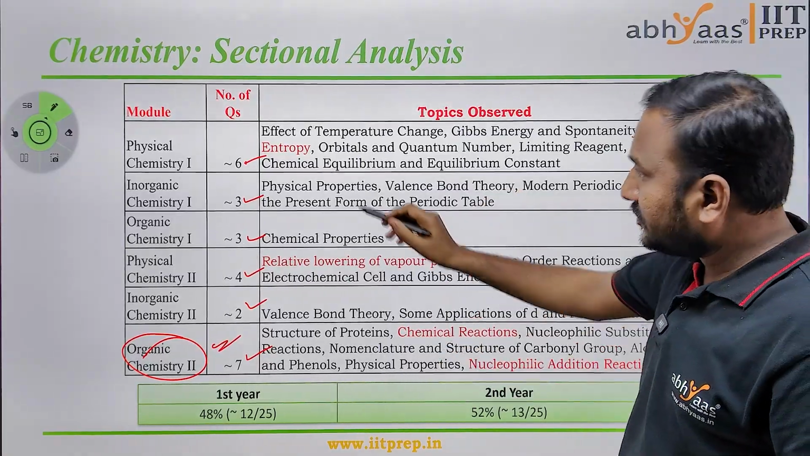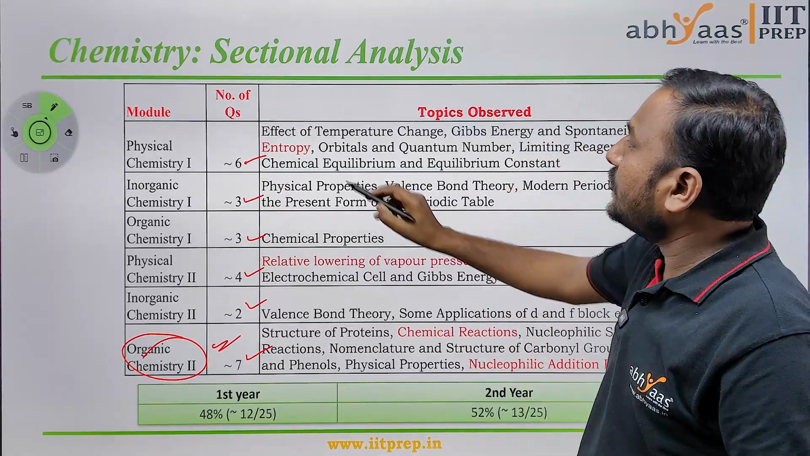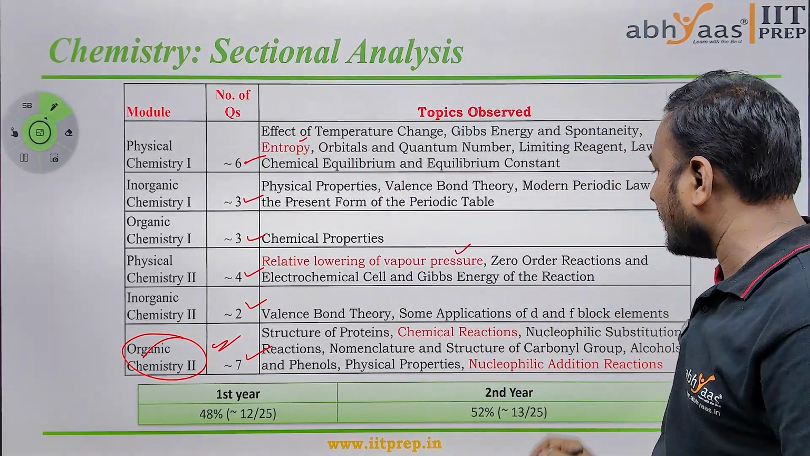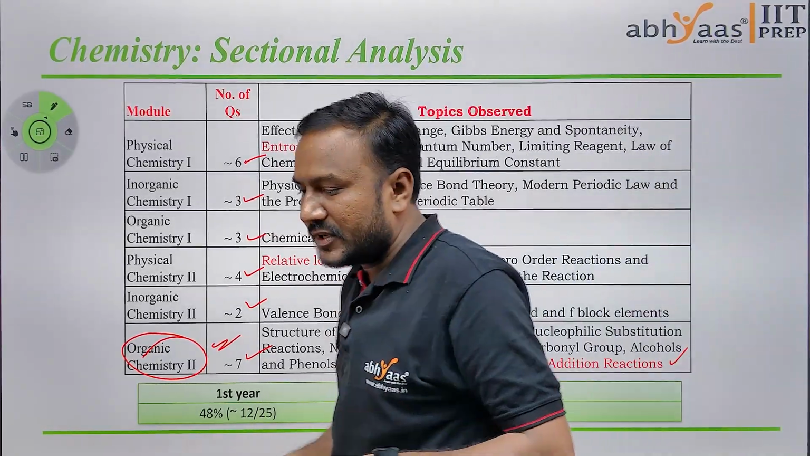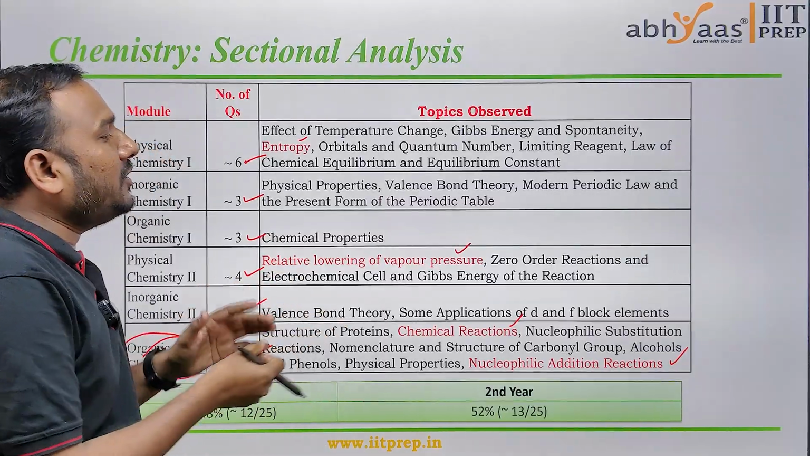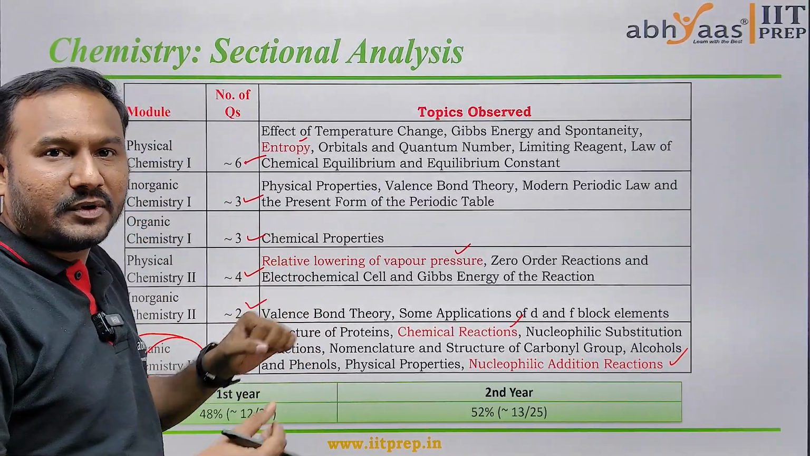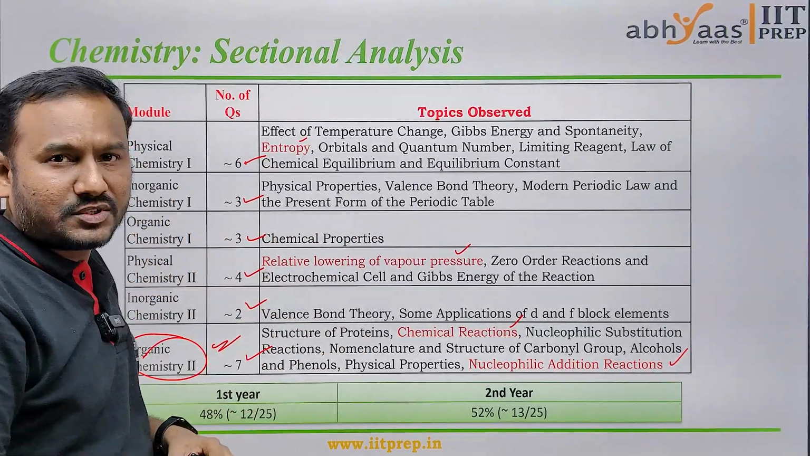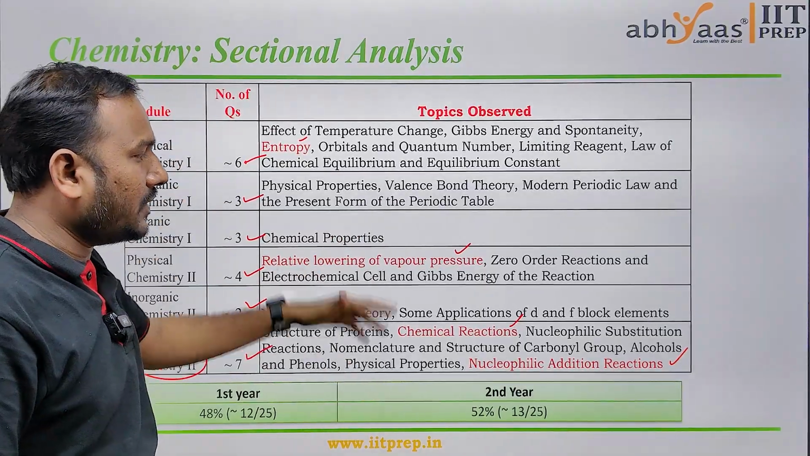And these are the topics observed in the paper. Entropy, relative lowering of vapor pressure, chemical reactions and nuclear addition reactions had a little bit of difficulty in this paper. The questions from these topics are a little difficult, and the remaining questions are easy only, and students can attempt them. This is the chemistry topic wise analysis.